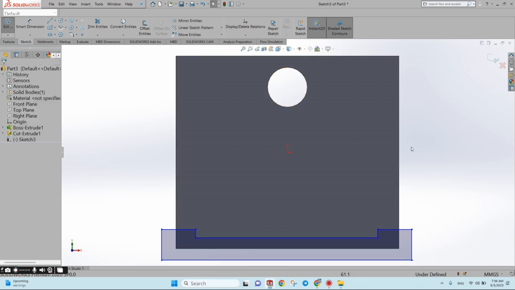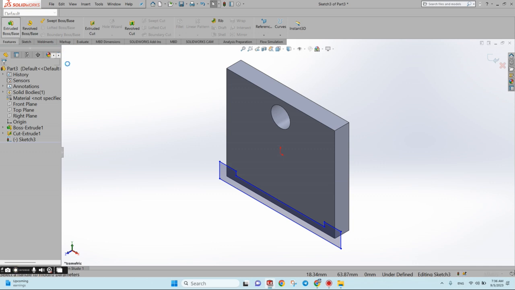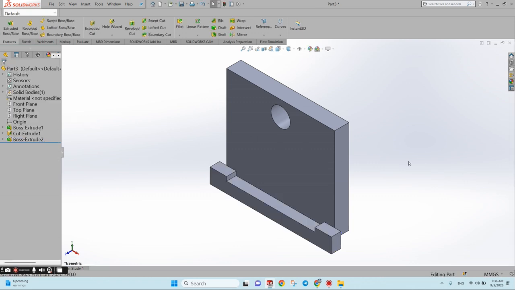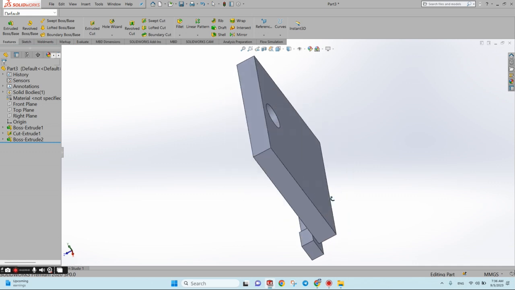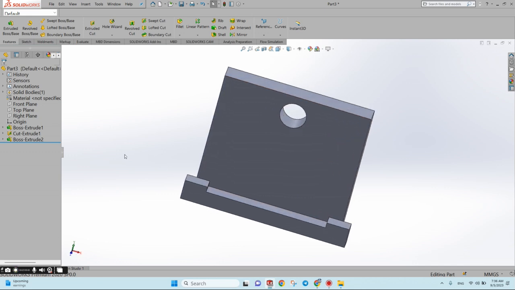Now we can click OK and Control 7 to see the 3D view or isometric view. Then from there you can choose extruded, and you can type 10, if you think it's around that dimension. And now we have the 3D object that we saw on the table.